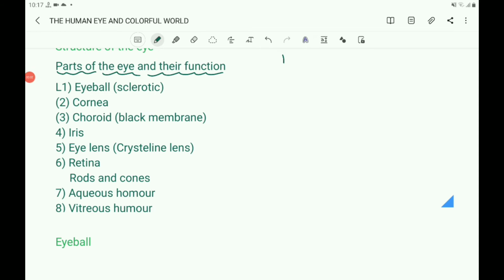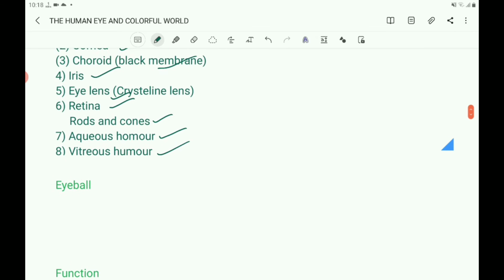So the different parts of the eye are eyeball, that is also called sclerotic, cornea, choroid, that is the black membrane, iris, eye lens, which is also called crystalline lens, retina with rods and cones, aqueous humor, vitreous humor. Now let us write one by one and their function also let us take.